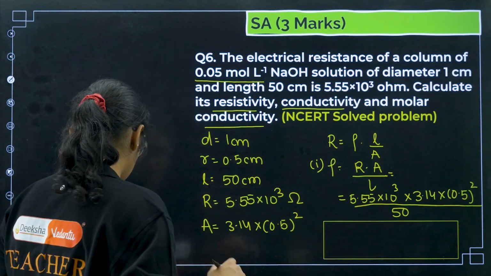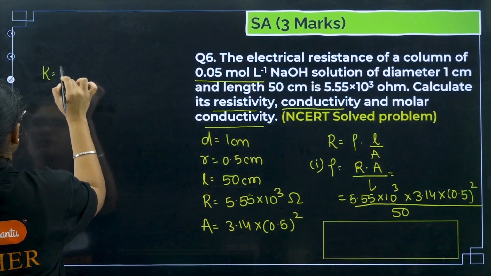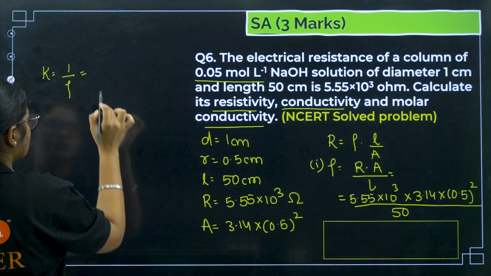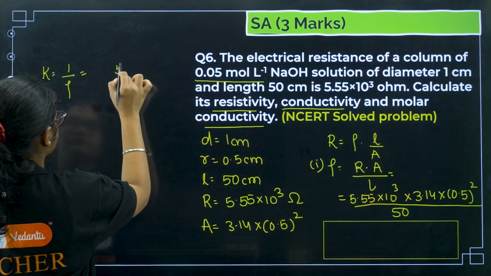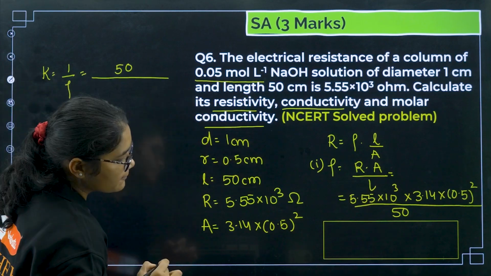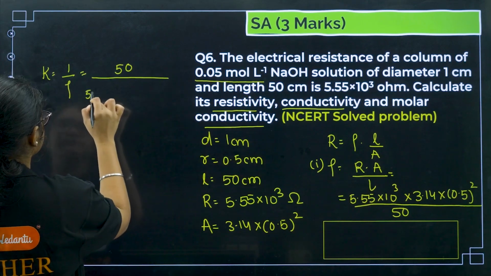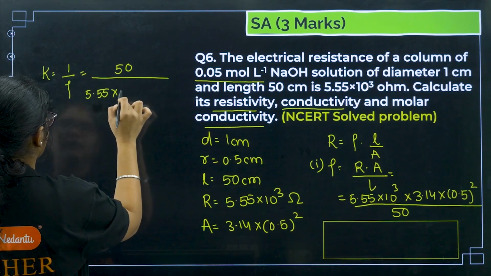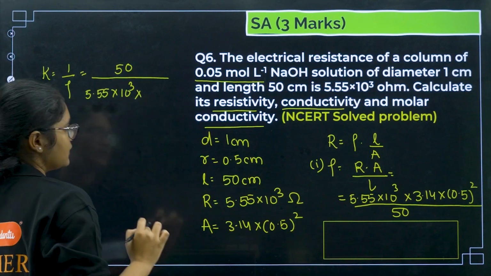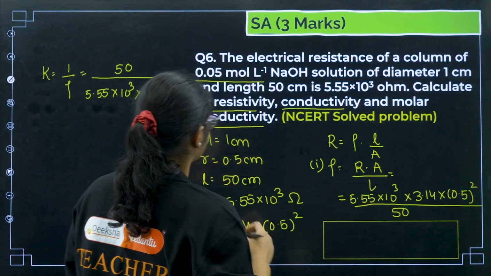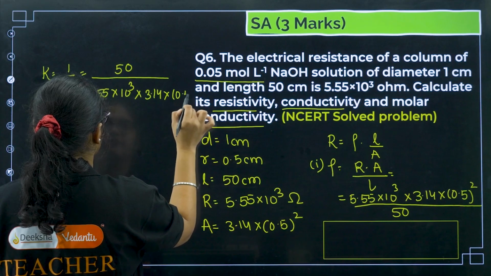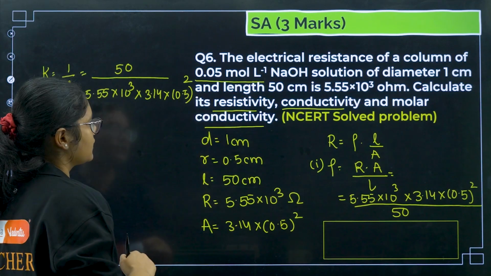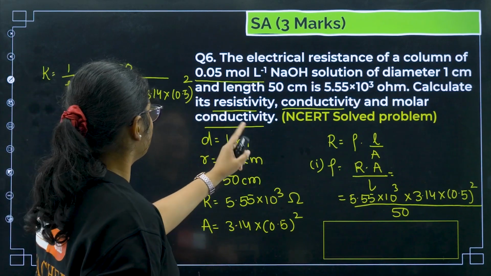Now conductivity, how to find? Conductivity will be 1 by resistivity. So whatever values we have got here, we have to just reverse it. I can write it like this: 50 divided by 5.55 into 10 to the power of 3, then into 3.14 into 0.5 square.